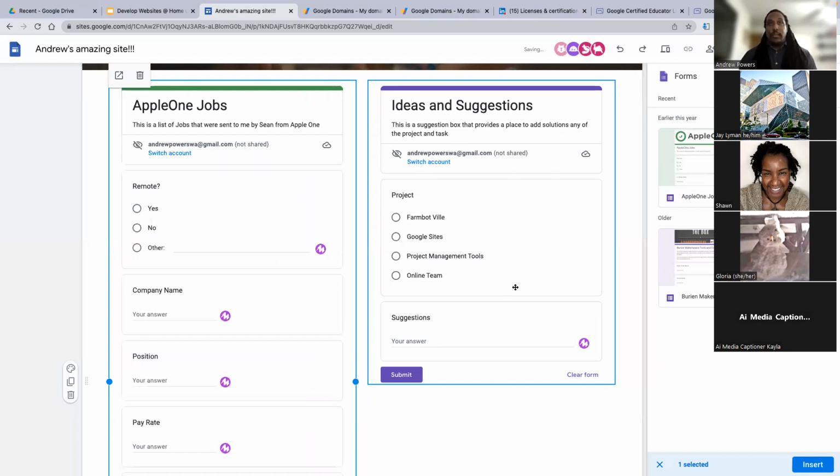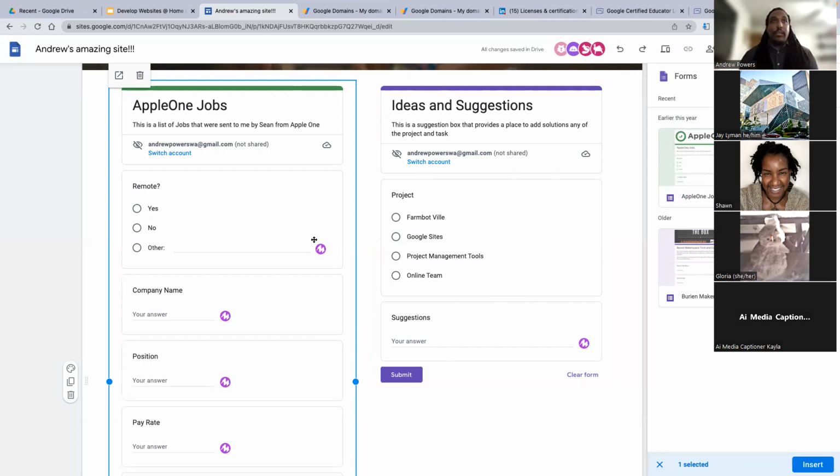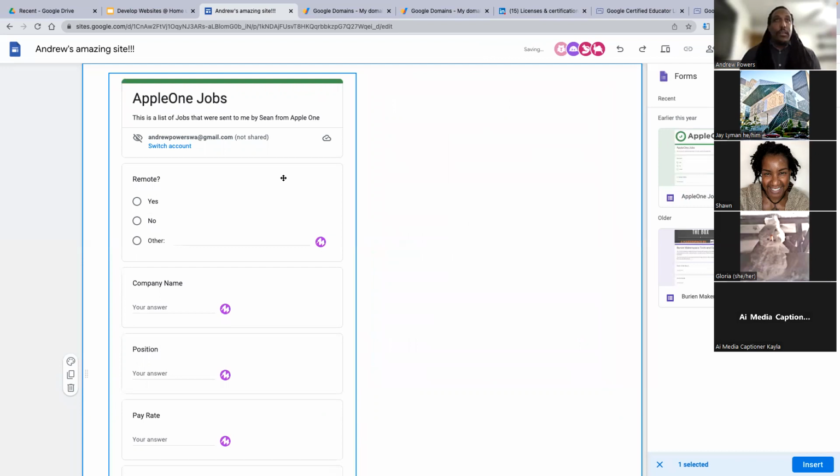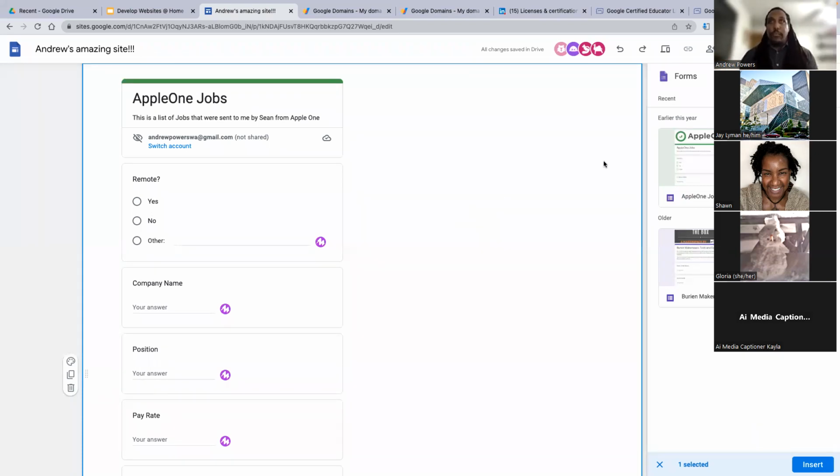All right, so now that the form is in my site, these are usable forms, meaning that when I put it in the site and I publish it, people will be able to go to the site and fill out these forms straight from the site because they're on it. Now, your question actually was, will the Google form send it to a spreadsheet automatically? I'm summarizing that question. The answer is yes. Every Google form can be attached to a spreadsheet. So when someone's filling out the Google form, that information is actually being filled into a Google Sheet. So it's being recorded and kept.